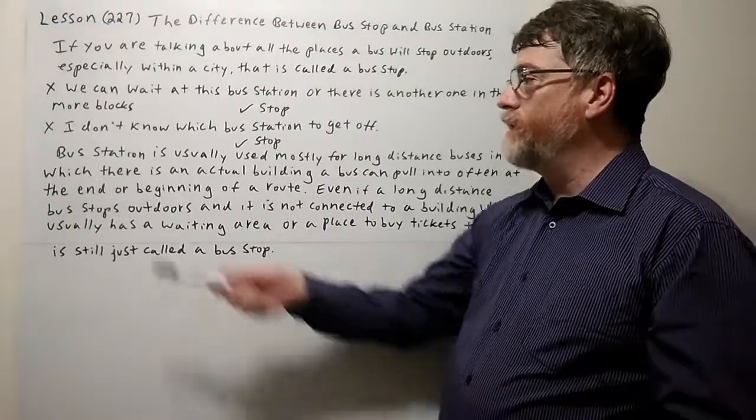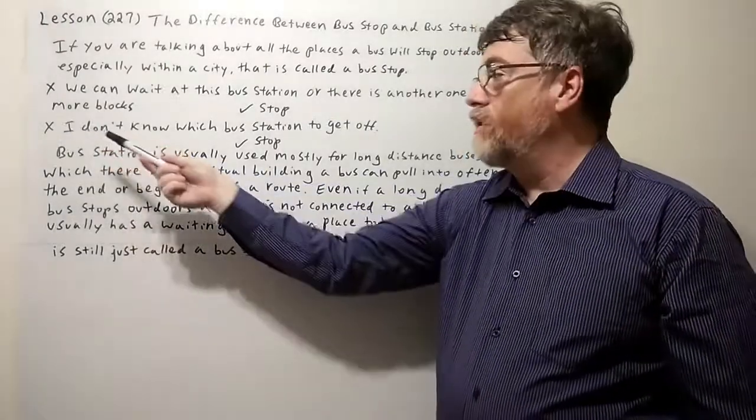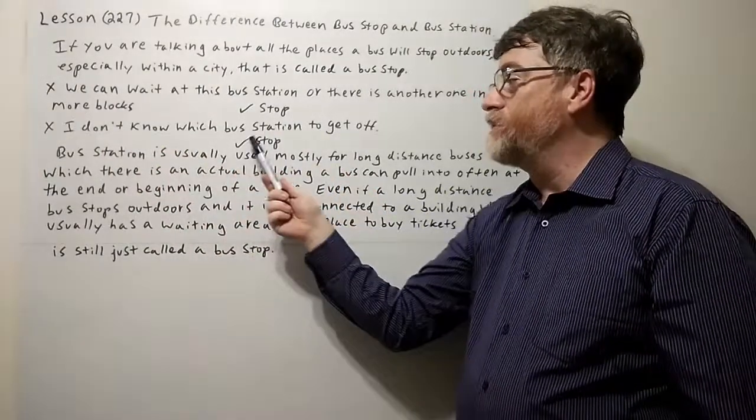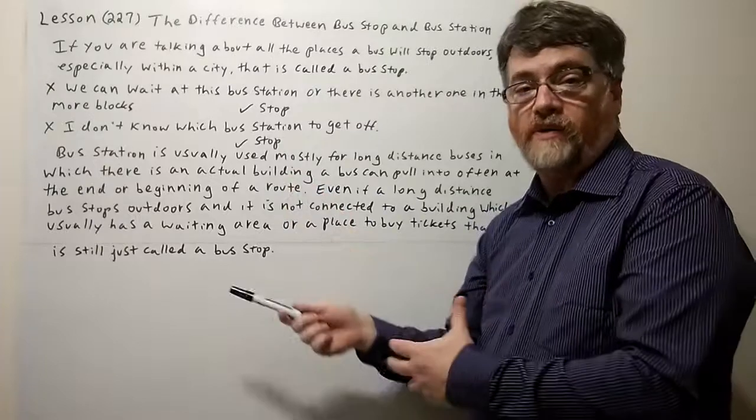All right, let's look at the next one. Again, with the X, this is wrong. "I don't know which bus station to get off," meaning I don't know which bus stop to get off.